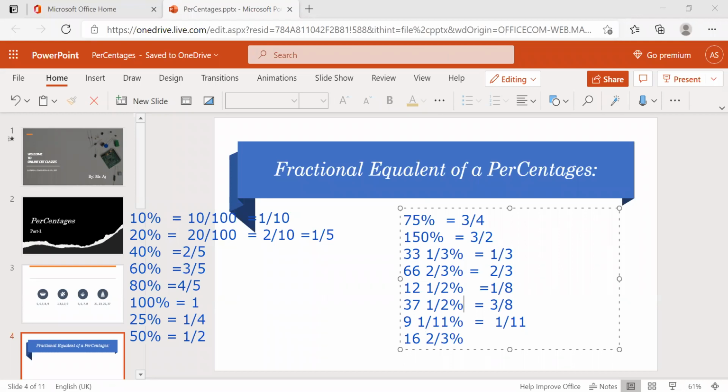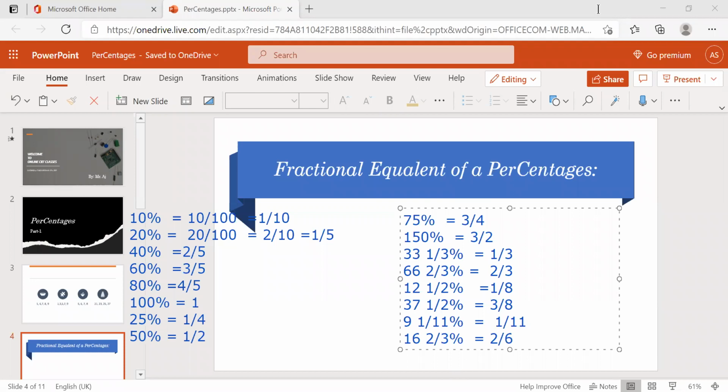See, 16 2 by 3 is nothing but half of the 33 1 by 3 percentage. So half of the 33 1 by 3, where 1 by 3 is the 33 1 by 3, half of it is nothing but 1 by 6.